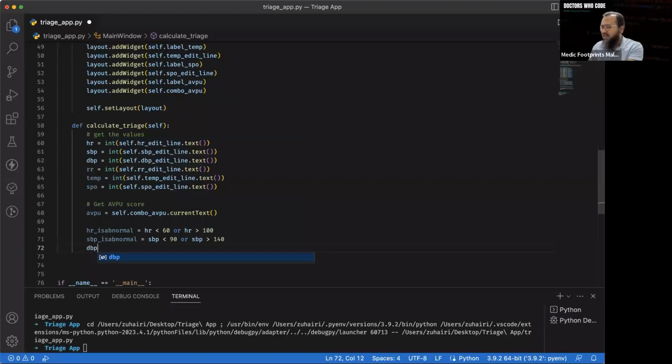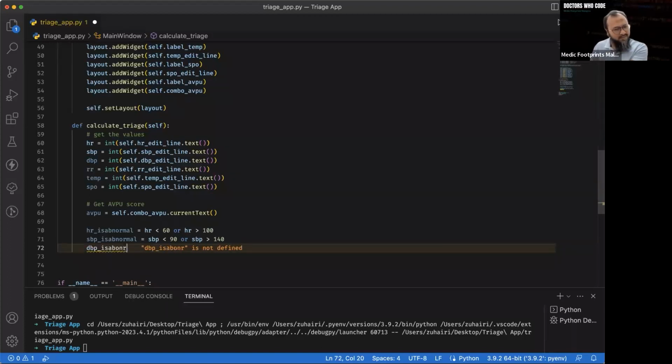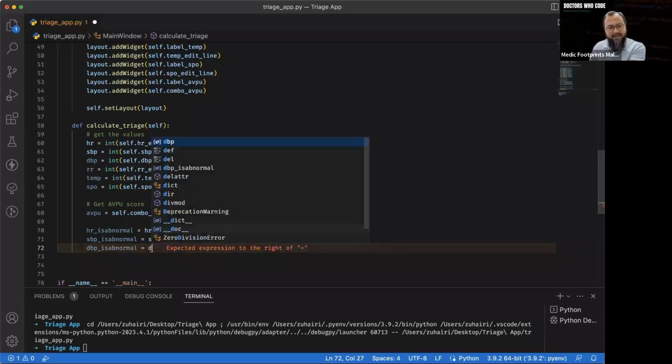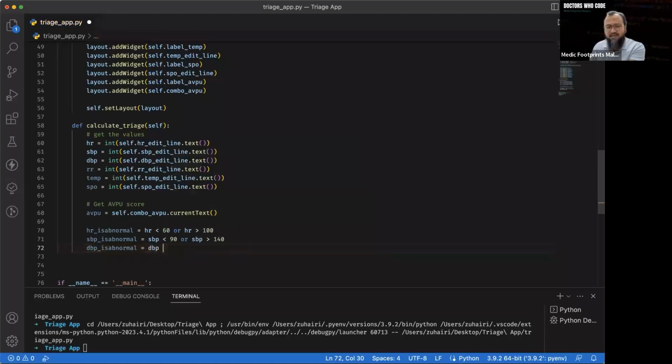And lastly, blood pressure is abnormal when the BP is less than 60 or more than 90. Let's just take it that way. Sorry, or the BP is more than 90. And then what else?